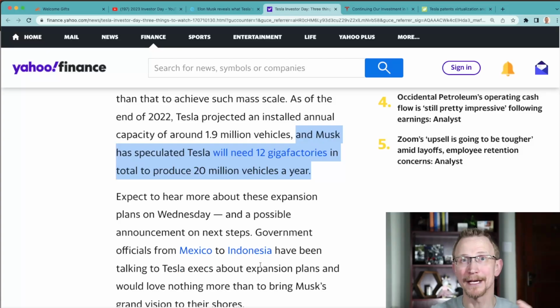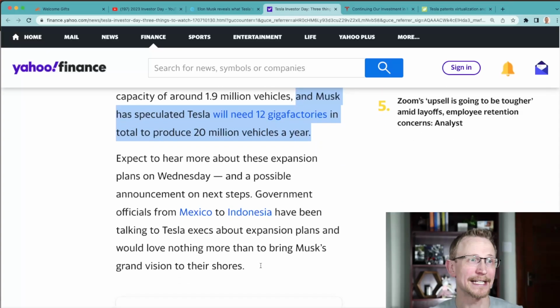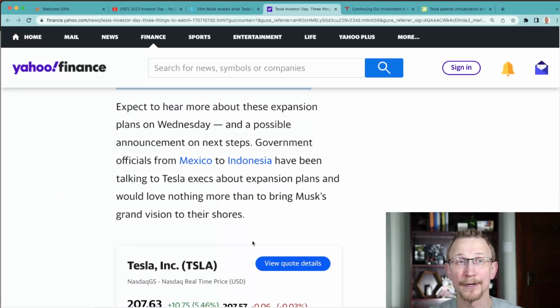Tesla has already made the big ramp for the gigafactory. So this would be a matter of just expanding on the idea that they already have. They already have the blueprints down. They know about how to make rapid expansion. They just need to make that expansion happen. So that would take them up to 7. They'd be over the halfway point getting to those 12 gigafactories.